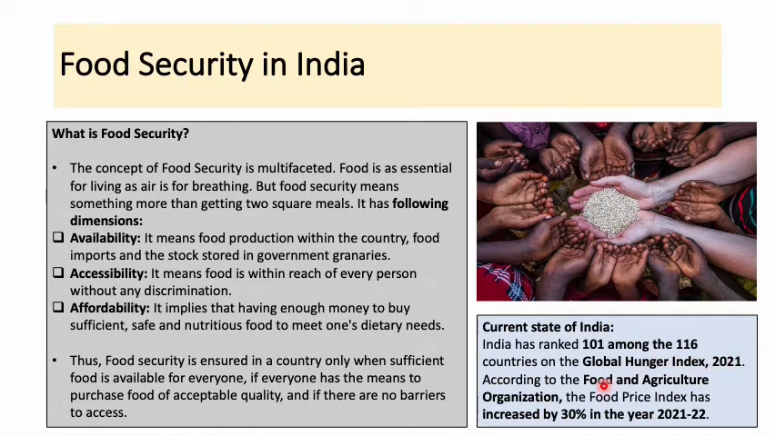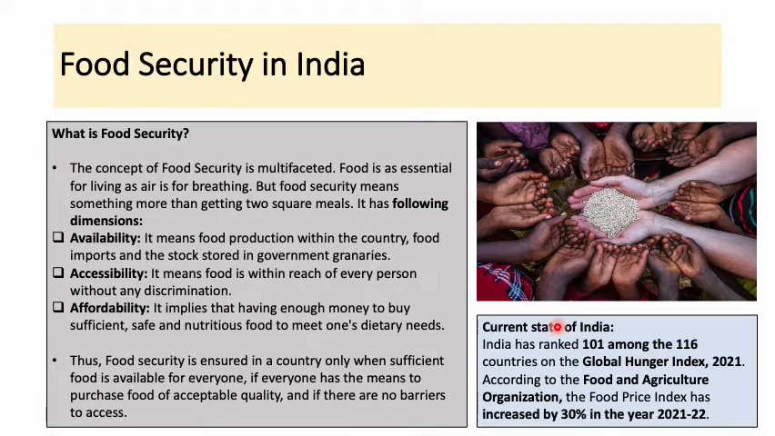According to the 2021 report, and according to the Food and Agriculture Organization, the food price index has increased by 30% in the year 2021 to 2022. So this indicates the inflation which is applicable in the food prices as well. So India has experienced remarkable economic growth in recent years. As I told you, it is one of the fastest growing economies in the world. Recently, I have also covered an article where I have told you that India has achieved the 5th largest economy of the world by surpassing the United Kingdom. However, the poverty and food insecurity in India are still areas of concern in spite of many such achievements.